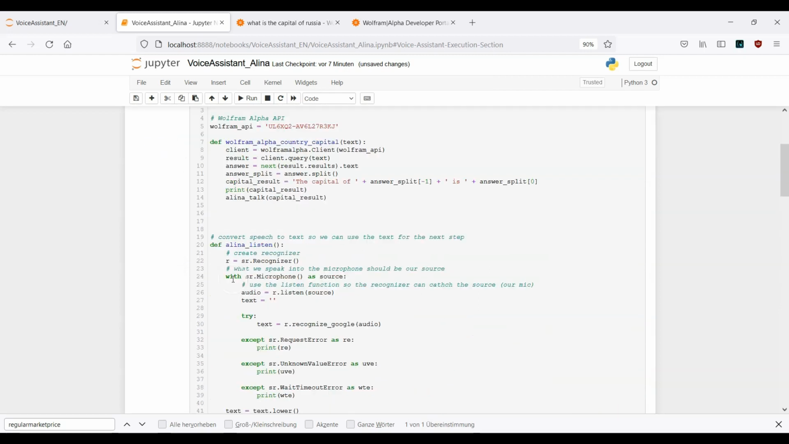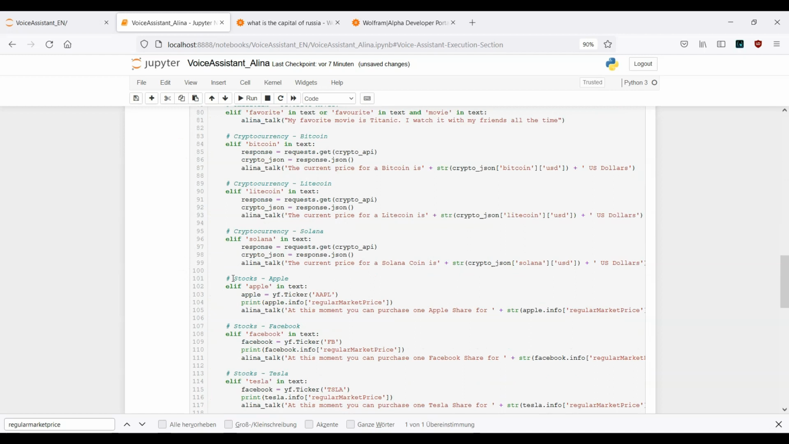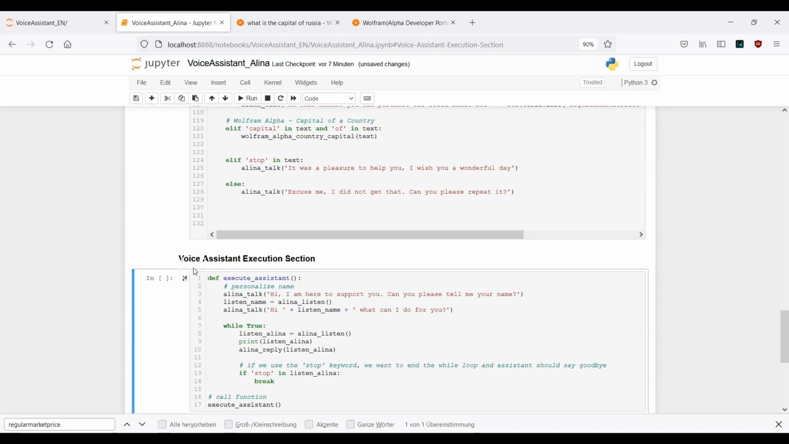So click on run, and then in the next step, let's scroll down to the voice assistant execution section, or to this function here. And now let's cross the fingers. 3, 2, 1, let's go.